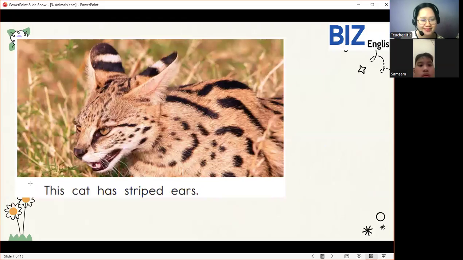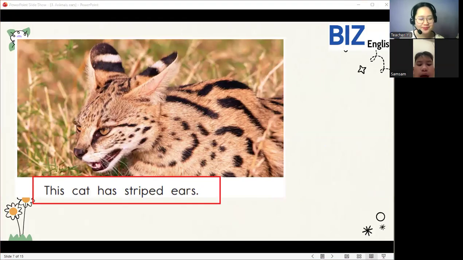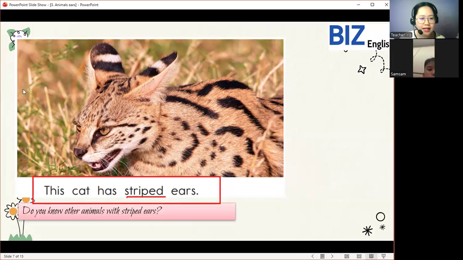Let's read. This cat has striped ears. Okay, very good. So now let's read this word again. Let's say striped. Striped. Yes, very good. So we call it stripes. So now, do you know other animals with striped ears? Yes or no? No.